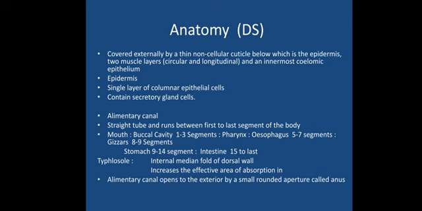So let us revise it again. It will be starting with the first segment, that is the mouth, then the first to third segment, there is the buccal cavity, then the pharynx, and then the esophagus, 5th to 7th segment, then the gizzard, then the stomach, and then the intestine last. It will have typhlosole, which is nothing but the inner folding of the dorsal wall, responsible for increasing the surface area for absorption, and it will have the last opening at the last segment, which is called the anus. Okay, this is the alimentary canal.